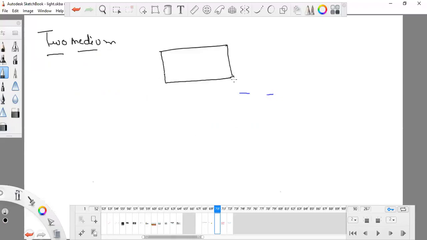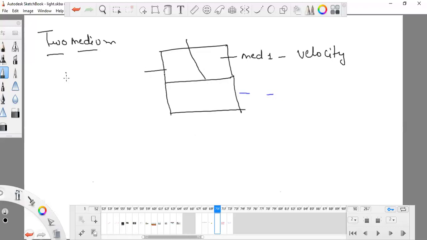So when the light ray is going in this medium, it has a particular velocity for medium one. Now it is going to another medium.